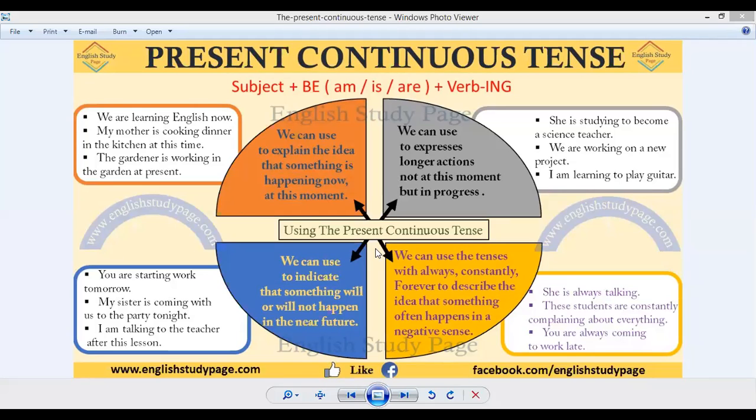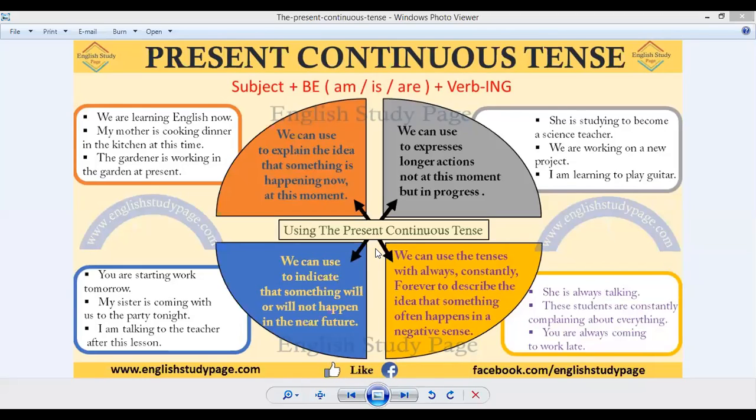So we have the third usage of present continuous tense, that is we can use the tense with always, constantly, forever to describe the idea that something often happens in a negative sense. These are the words that are used in order to give a negative type of idea. For example, always, constantly, in the present continuous tense.